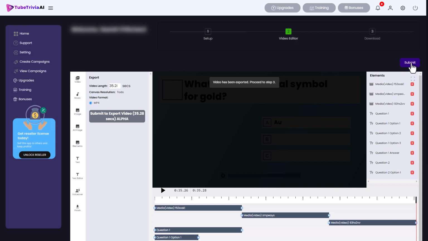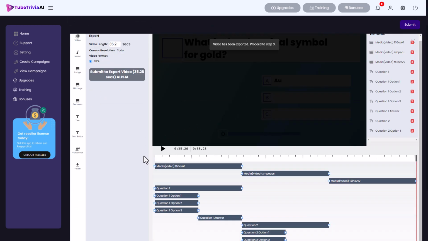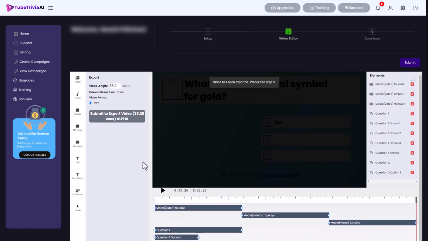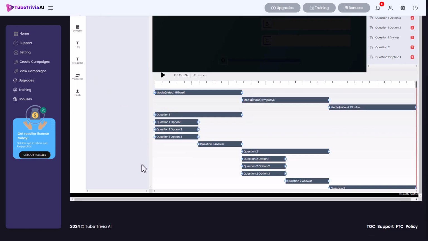But if I click submit, I think it's going to tell me there's an error. It tells me my download limit has been reached. I've only downloaded one video, so I just need to wait a bit. That's clearly an error, and it will eventually give me a pop-up where it says go to stage 3 or go to the next bit.